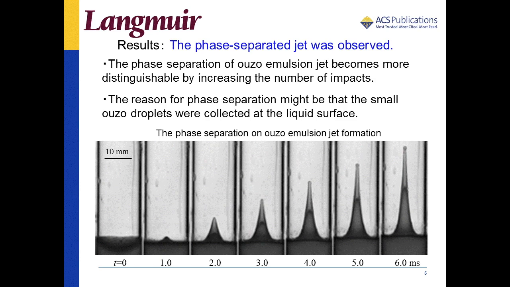The clearer layer mainly consists of octanol oil because the density of octanol is slightly lighter than water. This phase separation is observed in all conditions and it becomes more distinguishable as the number of impacts increases. The reason for phase separation might be that the small ouzo droplets were collected at the liquid surface with increasing the number of impacts. It causes forming a thin oil layer near the surface.